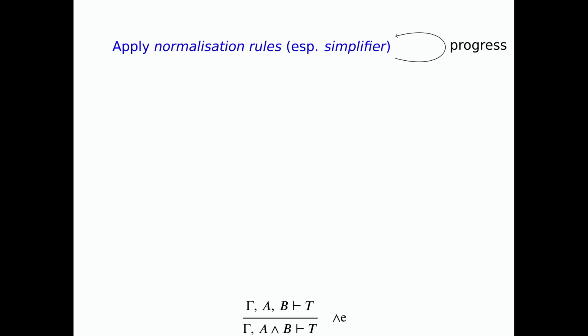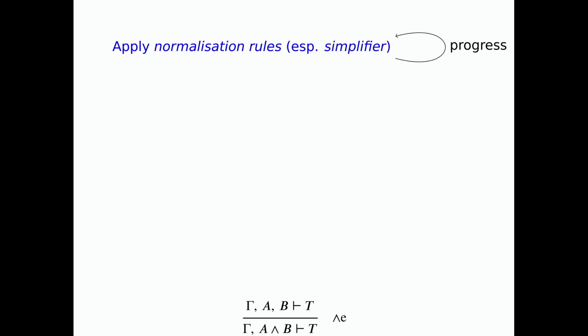Okay. The first thing we do when we encounter a goal for the first time is to apply so-called normalization rules. And these are rules that users, again, give explicitly, and they tag them as normalization rules. One thing about normalization rules is that they can only produce one sub-goal.